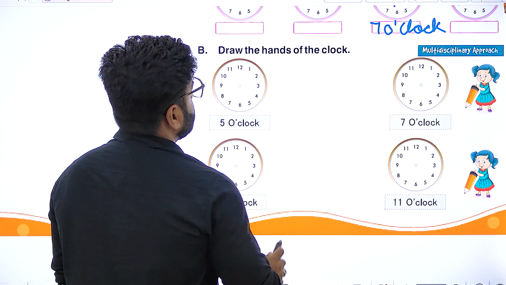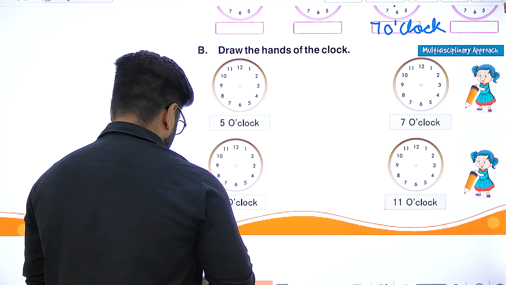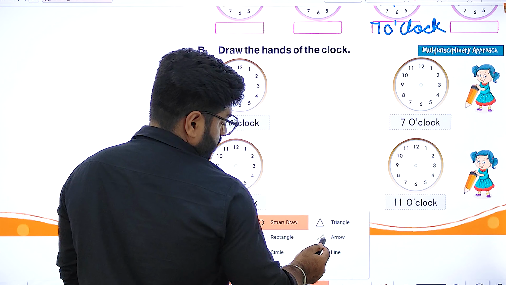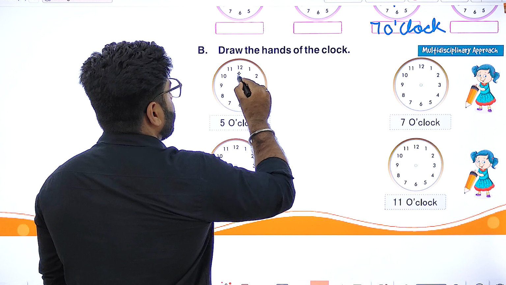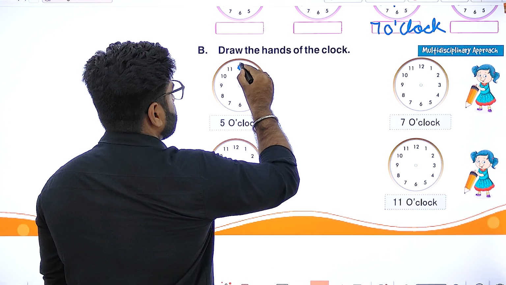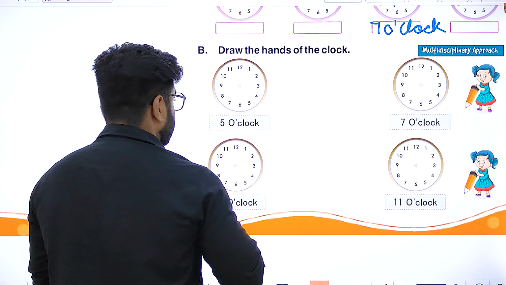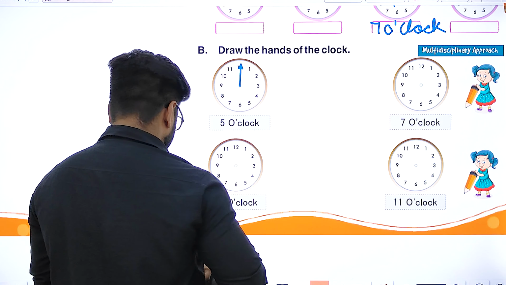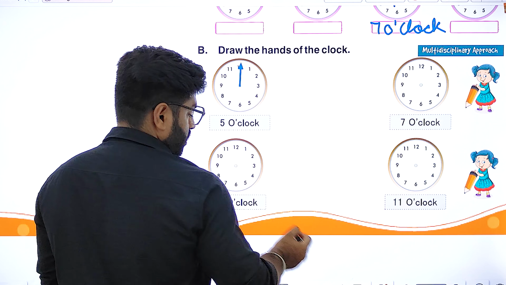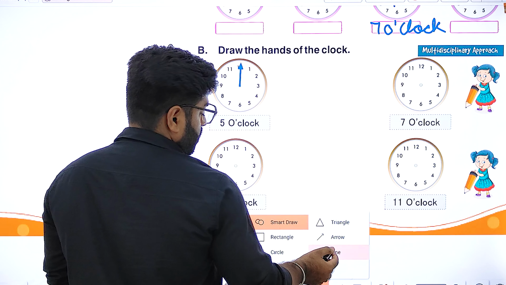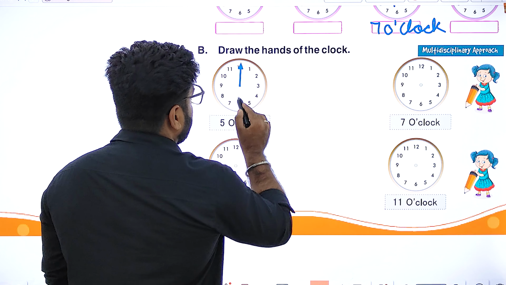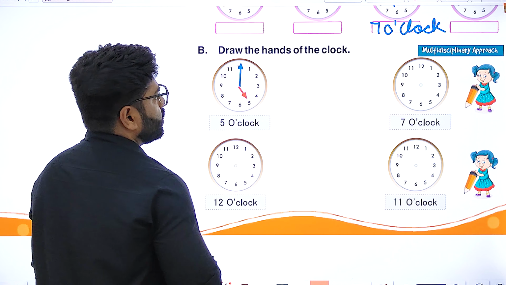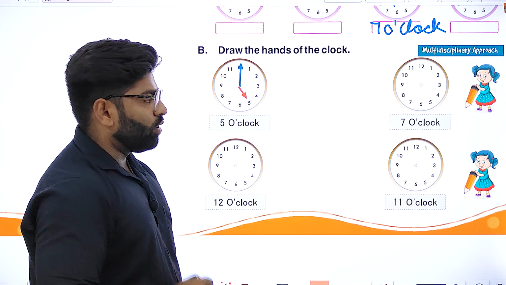Now we are having a question related to drawing the hands of the clocks. Okay. Let's see. We are having 5 o'clock. So we are having a long hand. This is our needle and we are having it at 12. And we can draw a short hand here that is at 5. So this is our 5 o'clock.